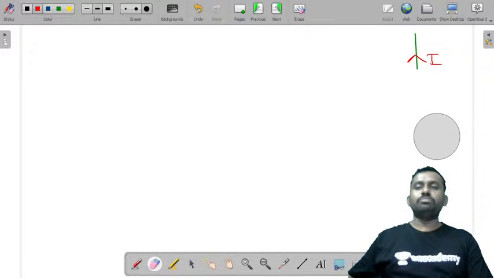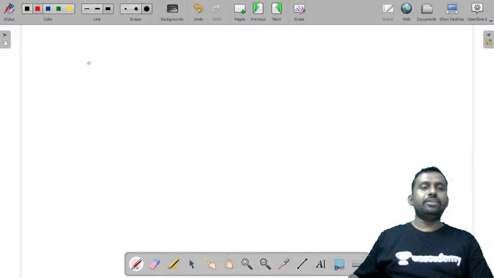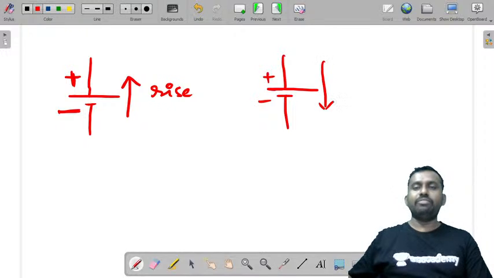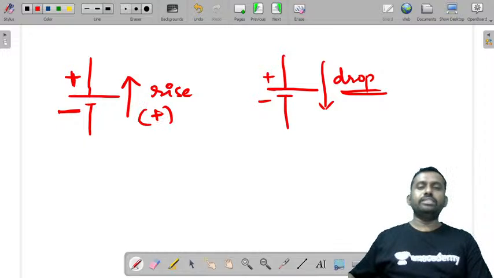You can either follow this method or you can directly take it this way: whenever you have a plus and minus, and if you take current in this direction, let us say current is taken from negative to positive, it is a rise of voltage. And when you have this, with plus and minus, and the current direction the other way, you can say it is a drop of voltage. Either you take plus for this, then you take minus for the other, and if you take minus for this, you can take plus.